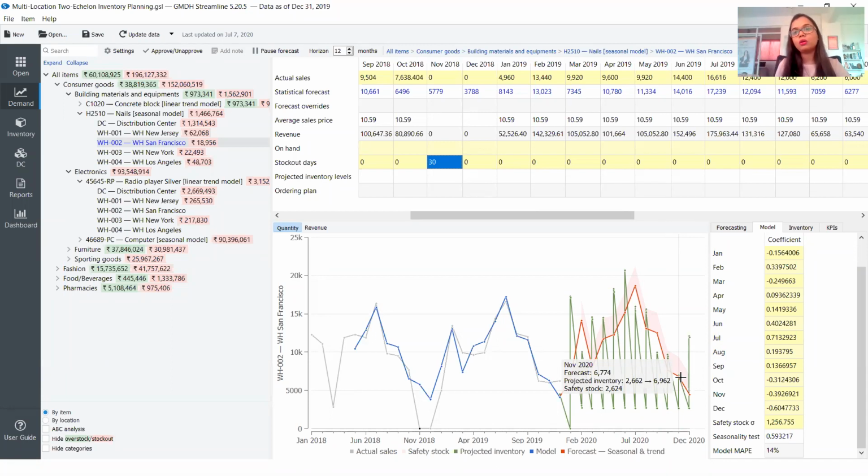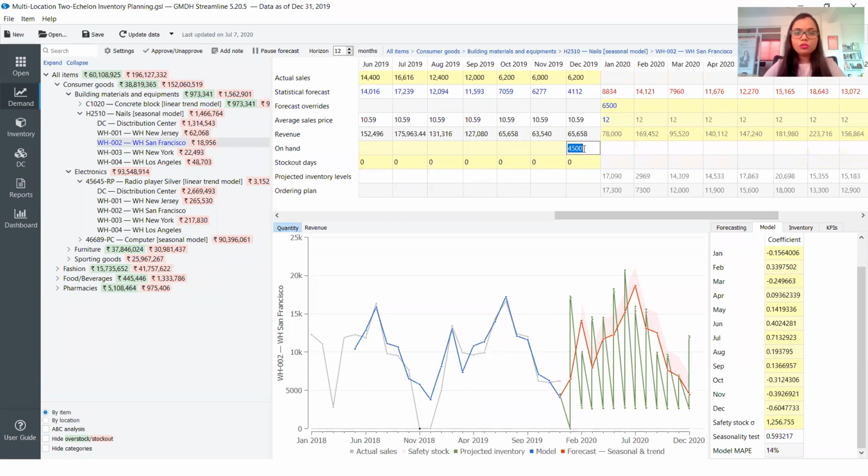So we might lose out on our sales, and that could be one of the factors for determining the potential loss that we would have. Maybe in this case we lost sales of 2,000 units, and when we multiply that with an average sales price of 10 or 11, it becomes quite a big number. It becomes $20,000, which is a very significant number to look at.